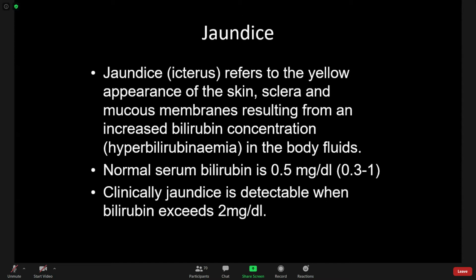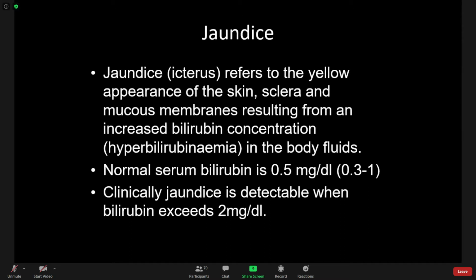You should also know the normal bilirubin concentration. Normal serum bilirubin is 0.5 mg per deciliter, or in range, 0.3 to 1 mg per deciliter. This serum bilirubin consists of unconjugated as well as conjugated bilirubin. We have also said that unconjugated bilirubin is not water soluble, so it is not excreted in the urine.